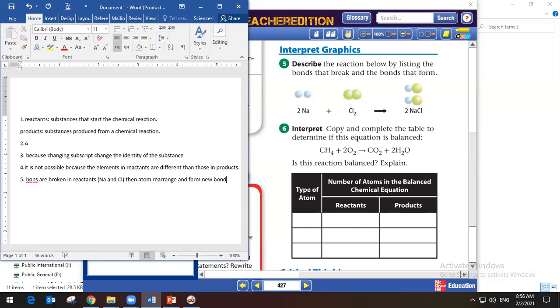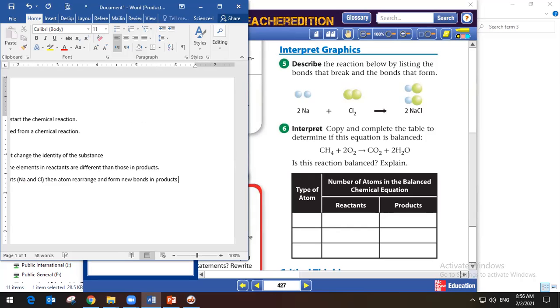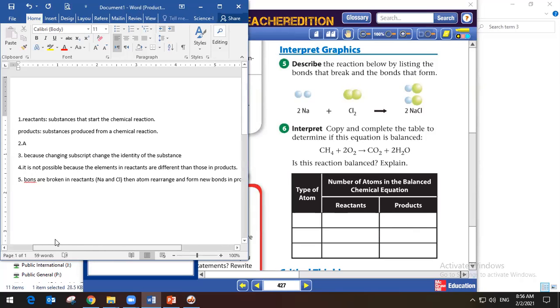Good. In products, which are NaCl. Is it clear like this, guys? Yes. So let's pass to the next question.